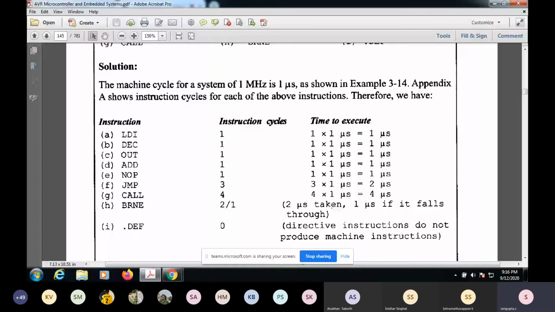Okay, so that is another beauty of using these assembly programs. It's all clear in front of your eyes, and it will be broken down in front of you, how much time they take.